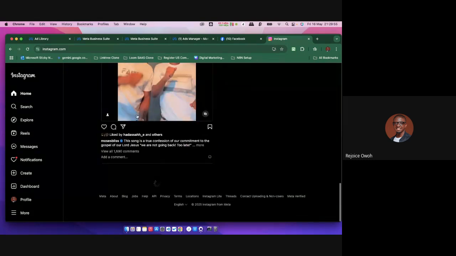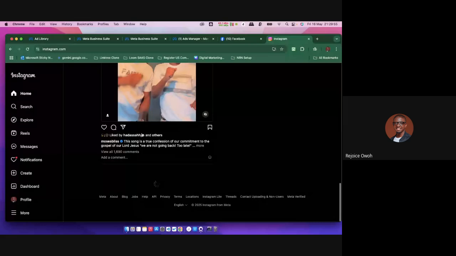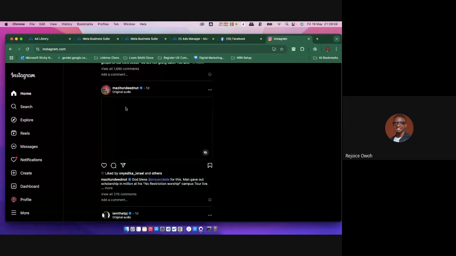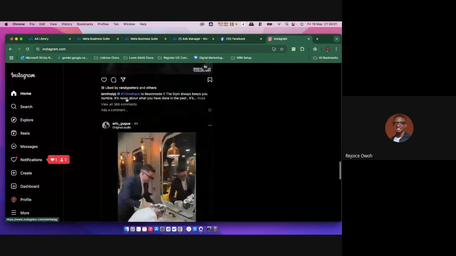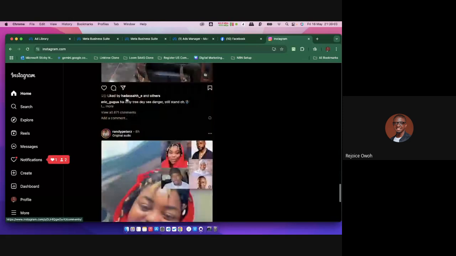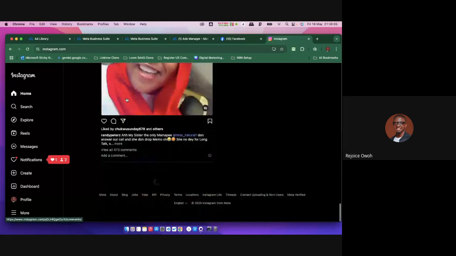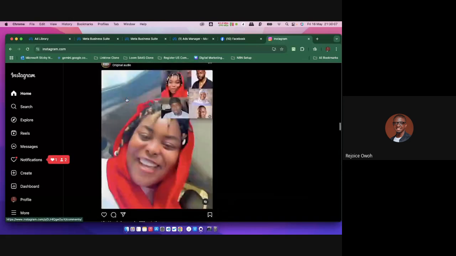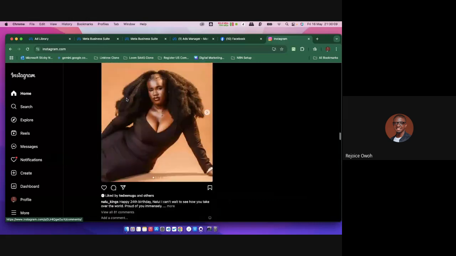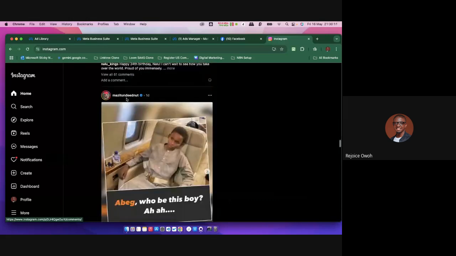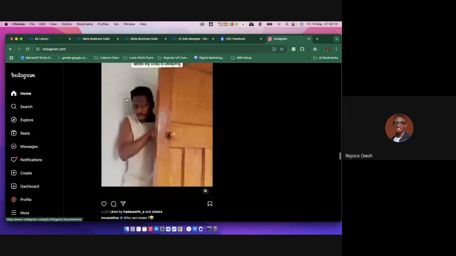You can go ahead to other posts as well and see many other persons that post. This is a single post, but you can see up to as many as five different persons. I don't know if I can see anyone right now on my feed, but you can literally see more than a couple of persons. It's not just one person. All those things are collaborations.